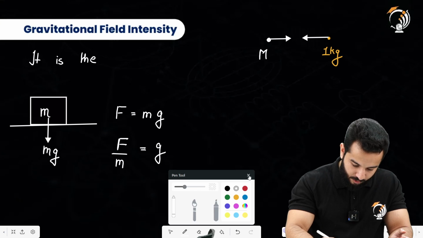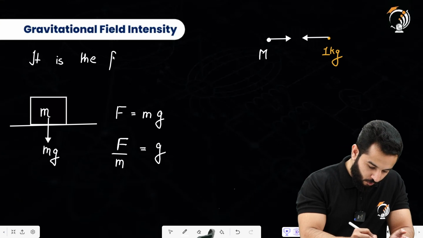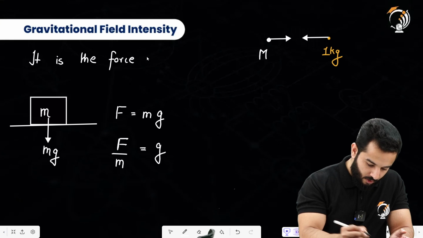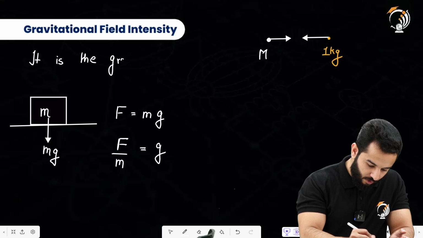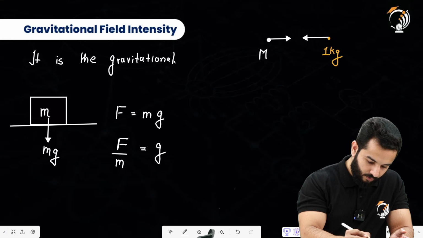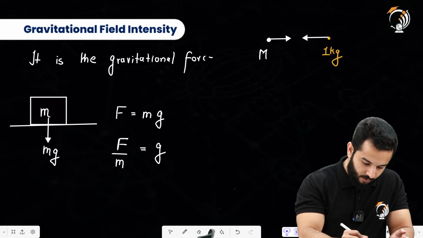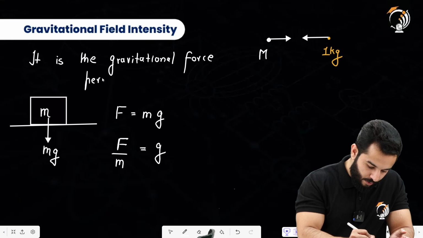So we are going to write that it is the gravitational force per unit mass.